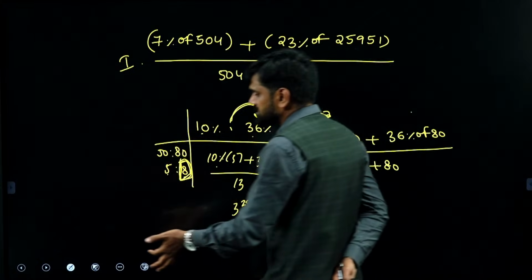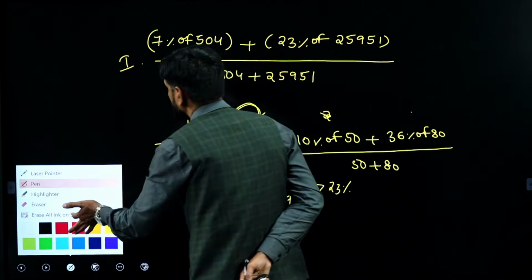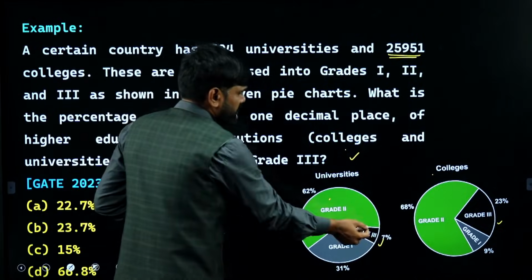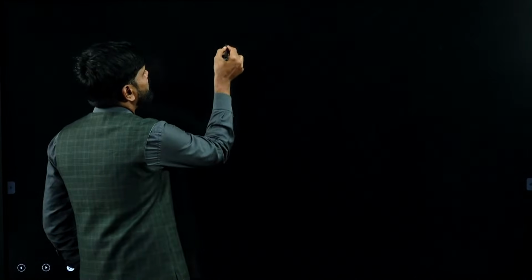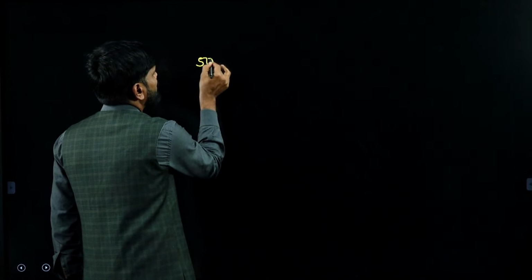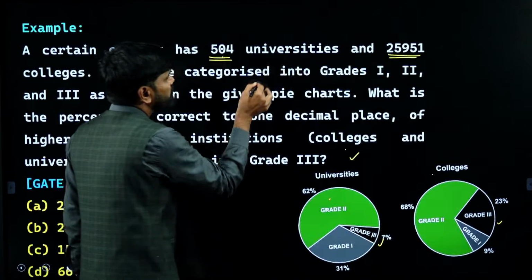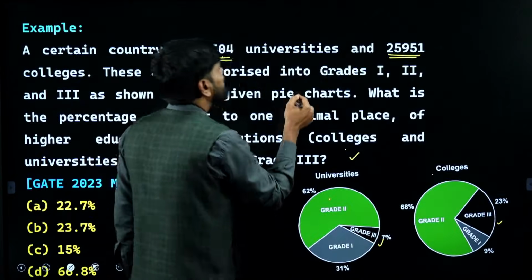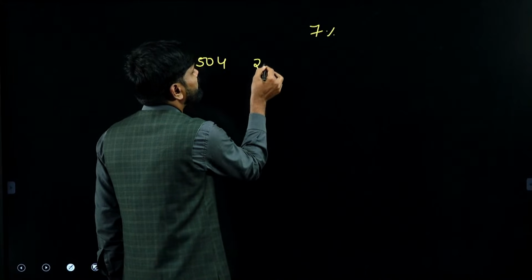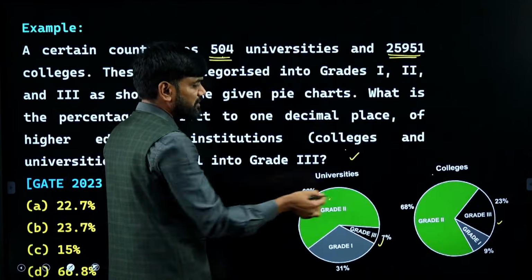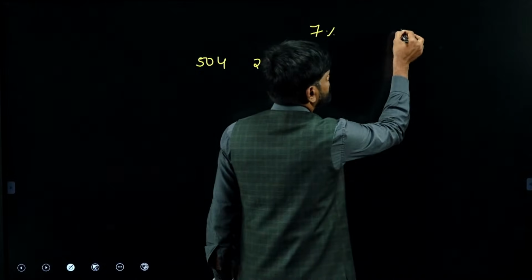Now let me erase this part. Now going ahead, on this 504 we are having 7%. On 504 I am having 7%. And on 25,951 I am having how much percent? 23%.